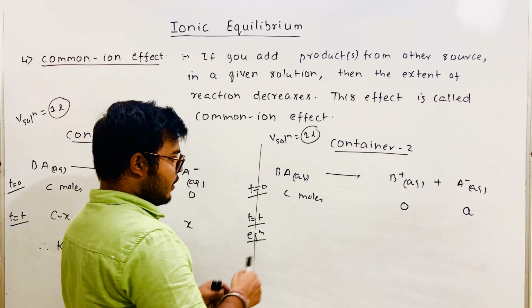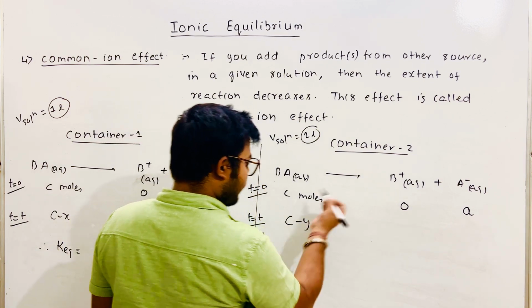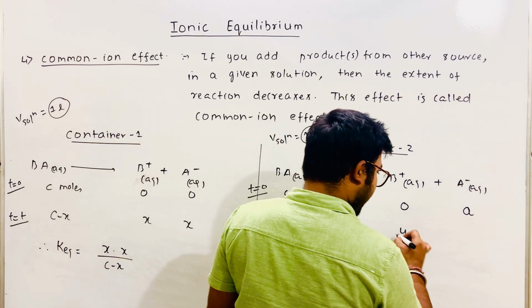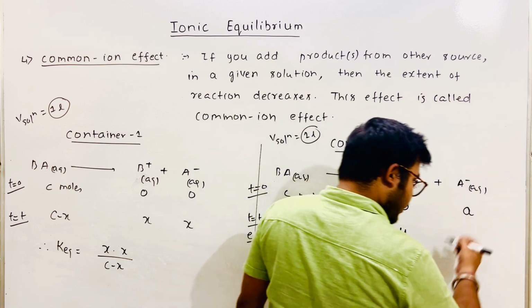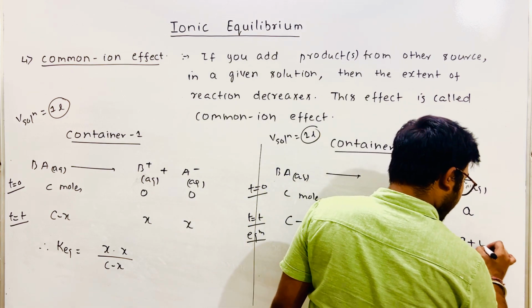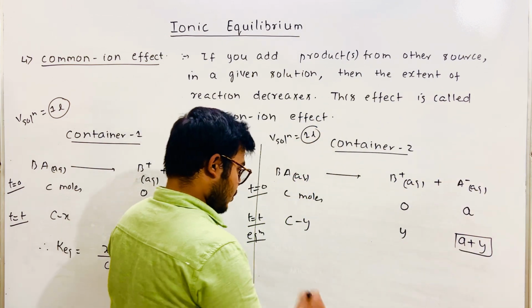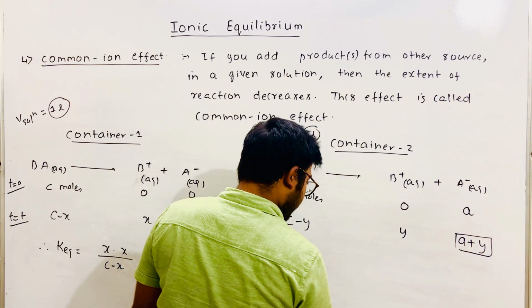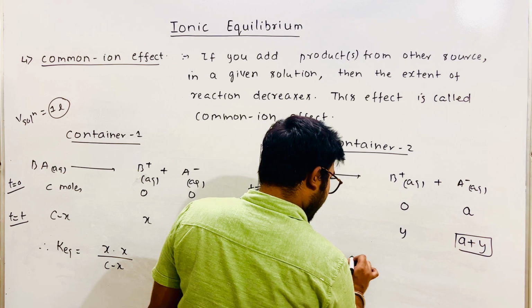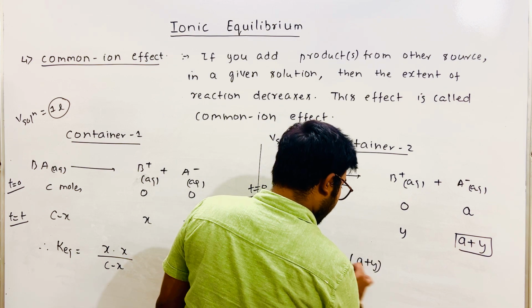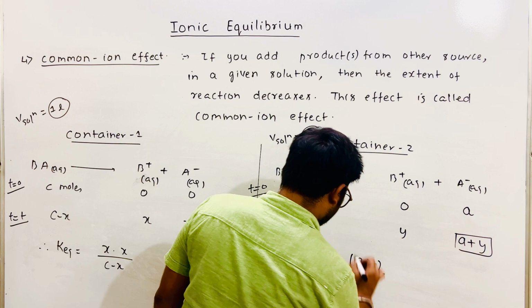Equilibrium will be achieved, and then the dissociation, let's say, is Y. So how much will it form? Y, and the total concentration of A minus will be A plus Y, right? So the equilibrium constant will be equal to Y into (A plus Y) upon (C minus Y).